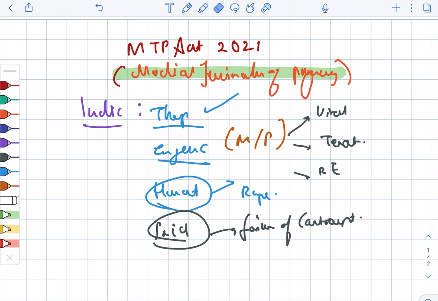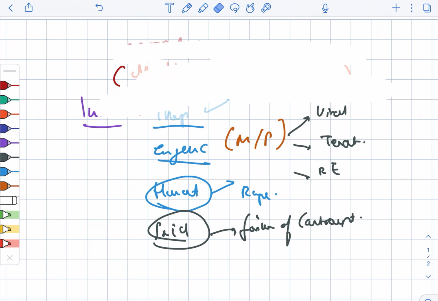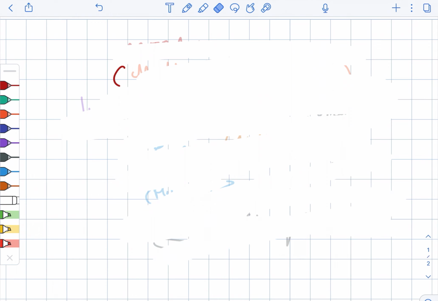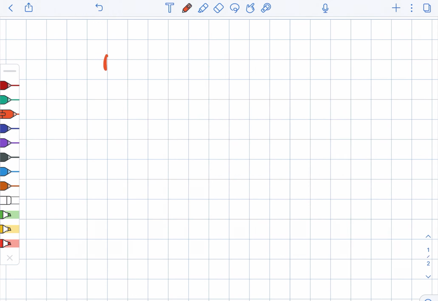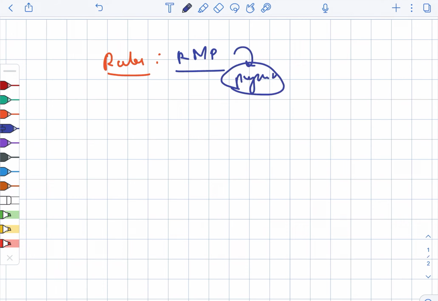Now, what are the rules of the MTP? An RMP, that is a registered medical practitioner who is qualified, can terminate pregnancy. Qualified is nothing but one who has assisted in the performance of 25 cases, so who has performed at least 25 cases of the MTP in a recognized hospital.